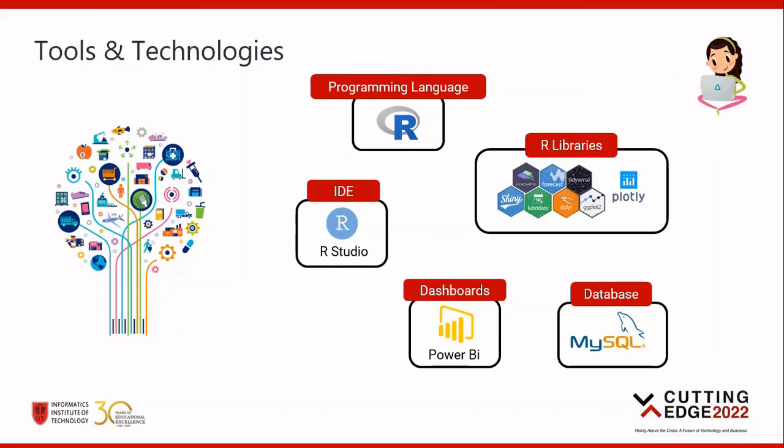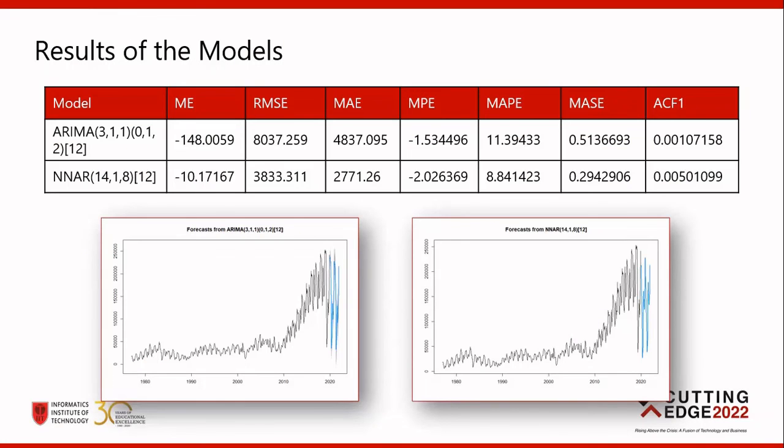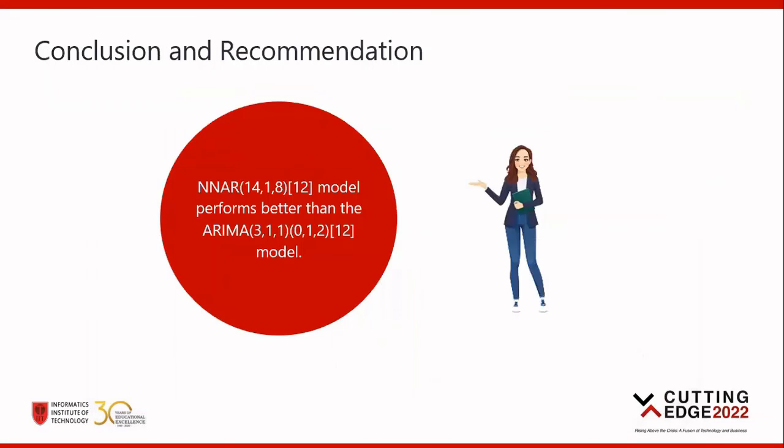These are the tools and technologies that were used to develop this interactive web application. When it comes to the results of the models, error measurements like mean error, root mean square error, and mean absolute error were used to evaluate the models. According to the results, you can see that the neural network auto regression model has lower values than the other model. Therefore, I can conclude that neural network models perform better than the other model.